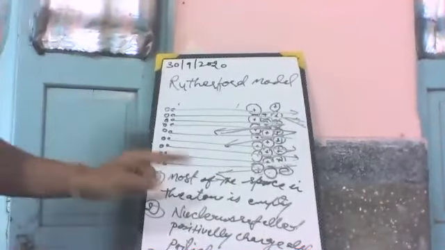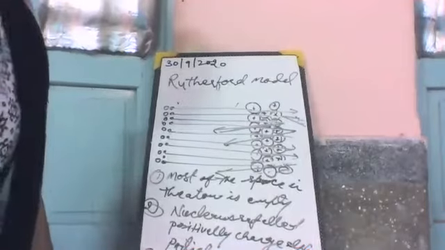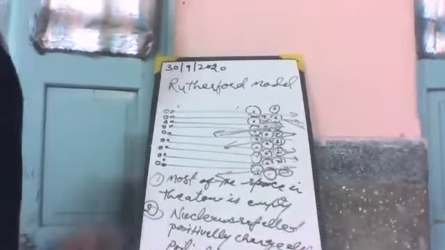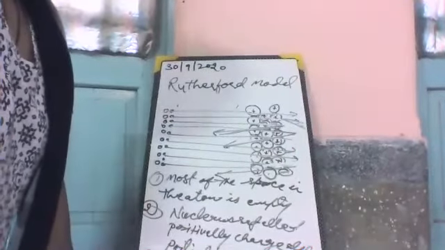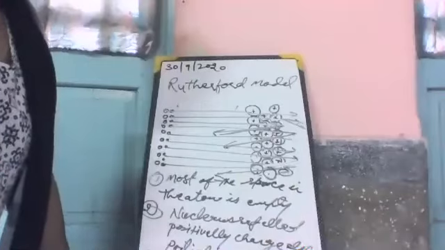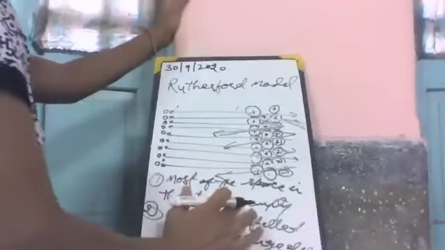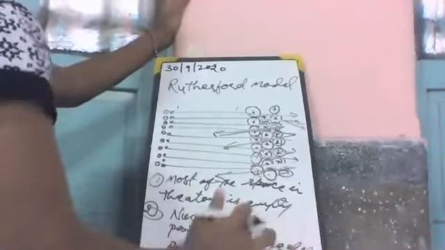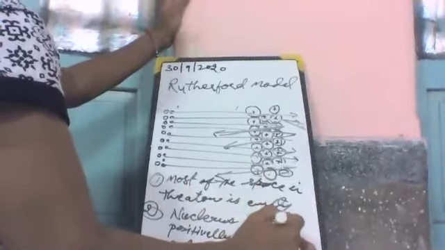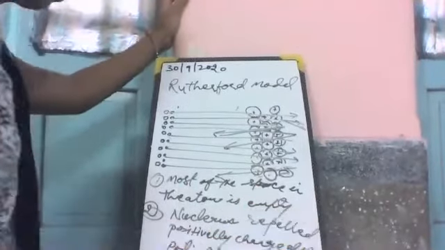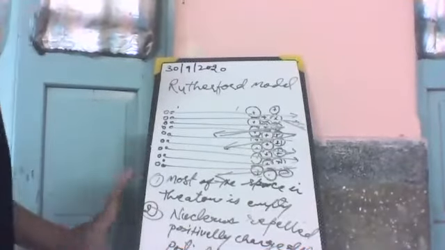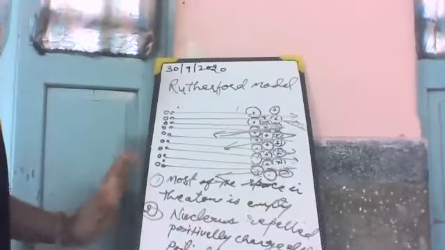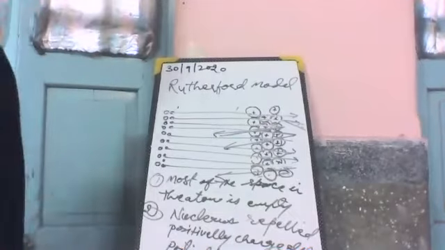Most of the space in the atom is empty. The nucleus repels the positively charged alpha particles. The nucleus is hard and dense. These are the observations and conclusions of this experiment.